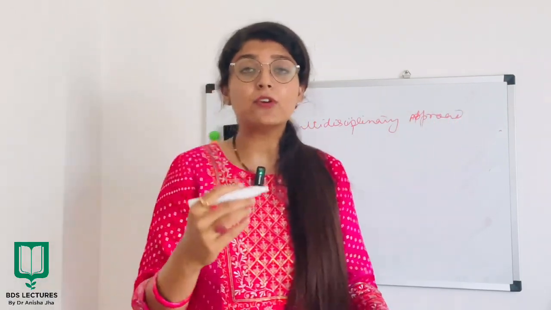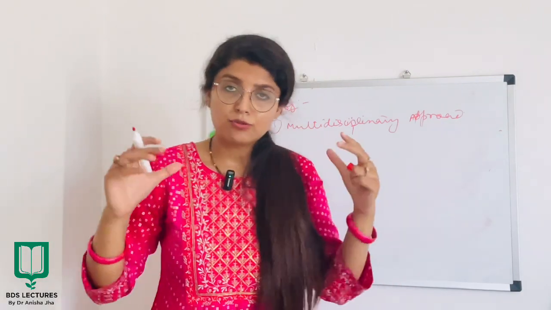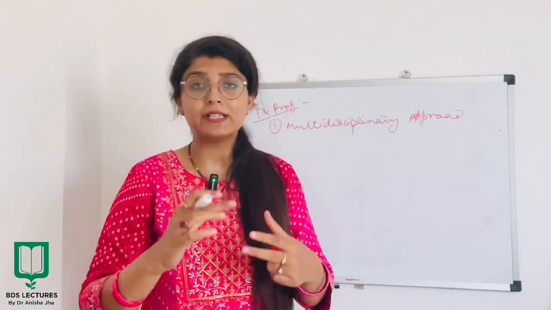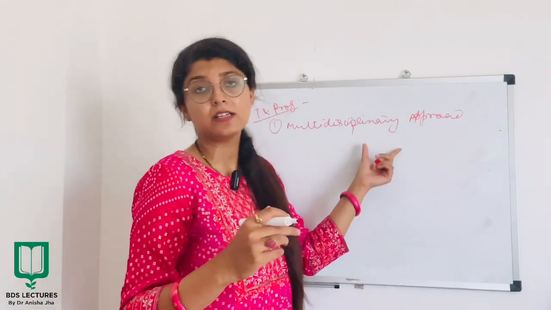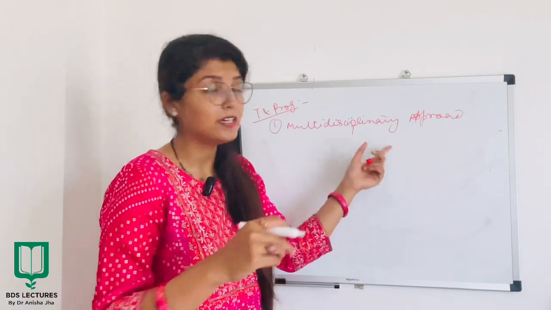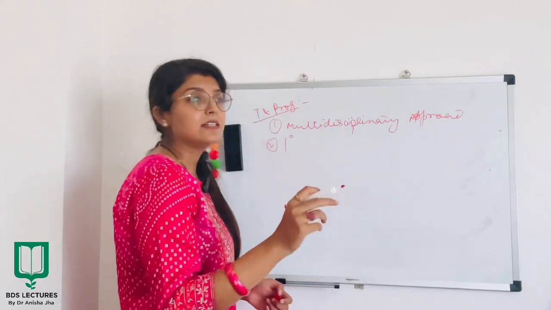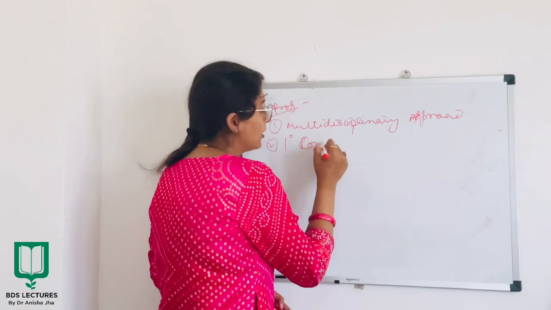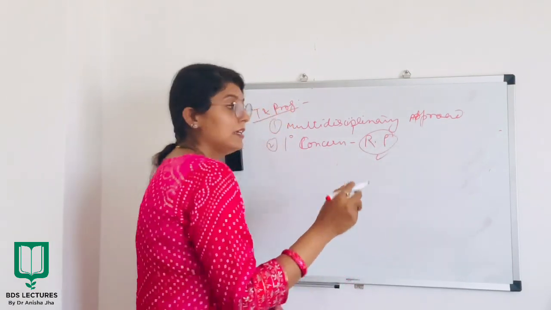Since it involves various kinds of parts, so different departments have to come in contact, and there will be a multidisciplinary treatment which has to be done in the patient, right? But the first and foremost treatment, or the concern, the major concern, primary concern will be your respiratory problems, right?